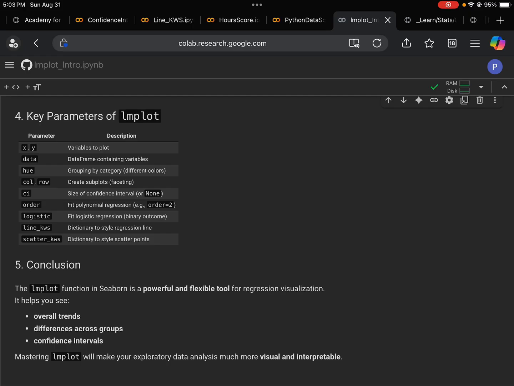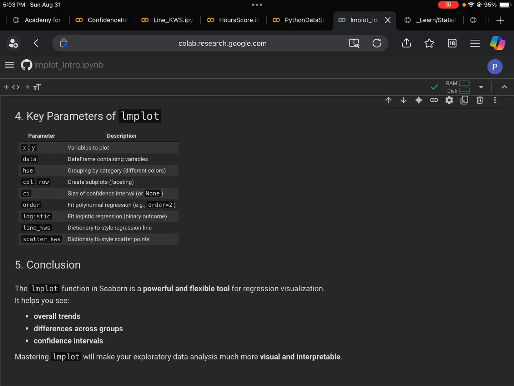Order equals 2 gives you quadratic regression. Logistic, with this parameter, we can fit logistic regression, sometimes when we are interested in binary outcomes. Line KWS, KWS stands for keyword arguments. This is the dictionary we're going to pass to matplotlib, so with this we can style the line.